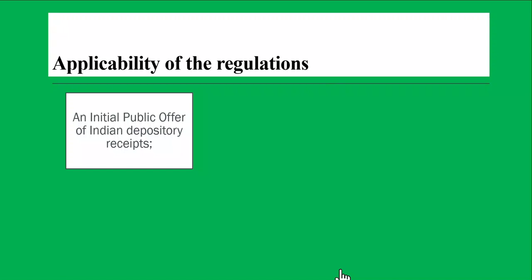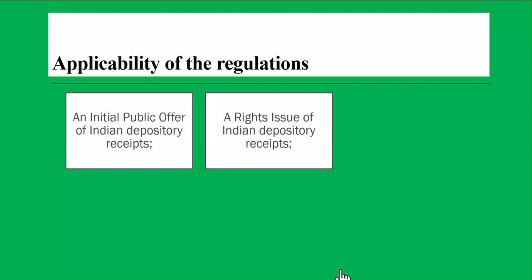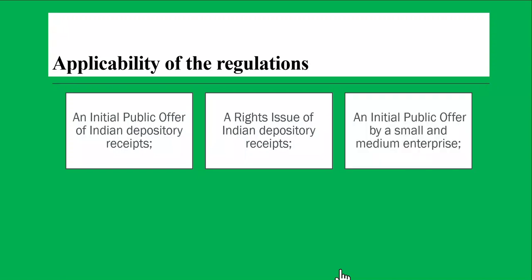Now, these rules have been framed for almost 10 to 15 years. There is only one company in the world which has come to India and listed its IDRs. It's called Standard Chartered Bank. Apart from that, no other company has listed its shares through Indian Depository Receipts. So these regulations are there, but they are seldom used. A rights issue of Indian depository receipts, again, nobody has done so far.